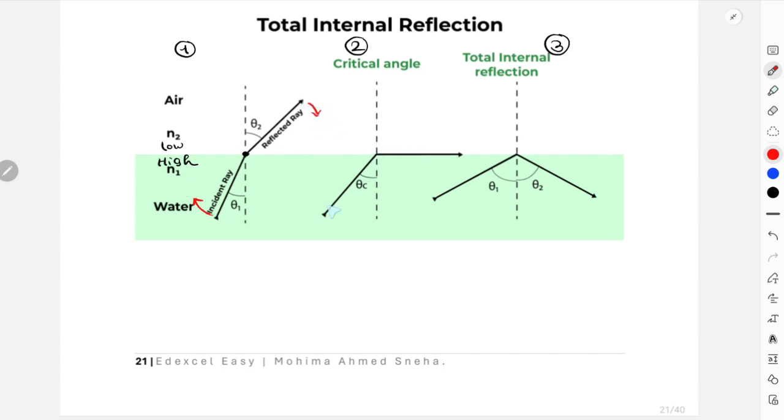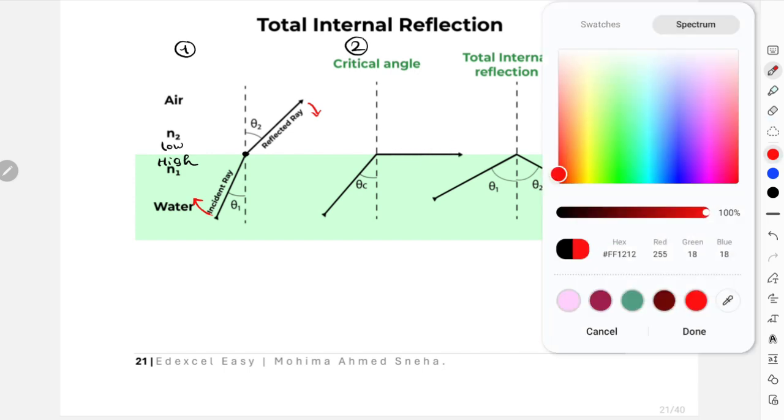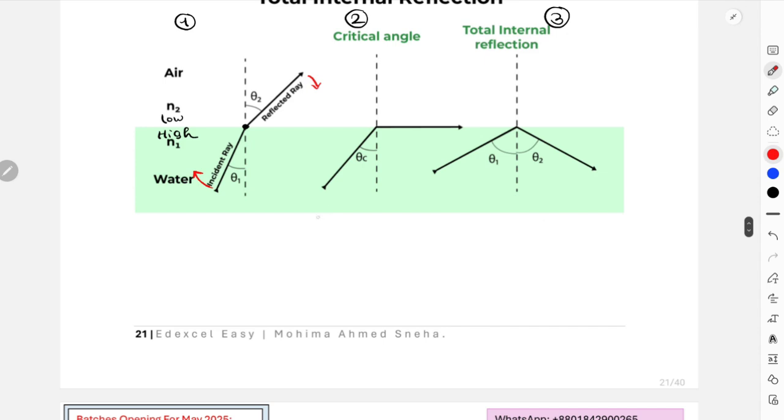At some point, after increasing the angle of incidence, this is the second scenario, when the entire refracted ray is perpendicular to the normal, or parallel to the boundary. Okay, this is a very important specific scenario. Scenario 2 is very unique. This time, the angle of incidence will be known as the critical angle. Okay, this is the value for your critical angle. Critical angle is entirely the angle of incidence. It's just a fancy name. And when can the object reach the critical angle? Whenever the refracted ray is creating 90 degrees with the normal.